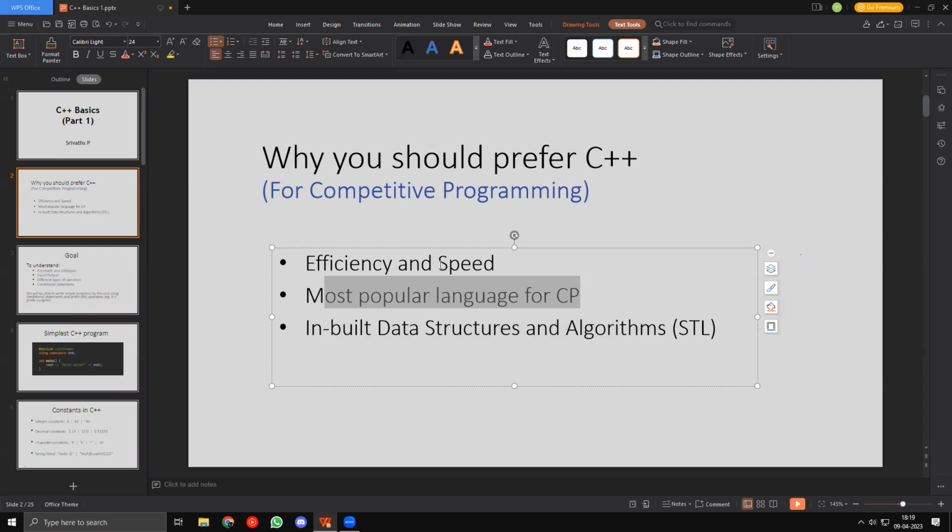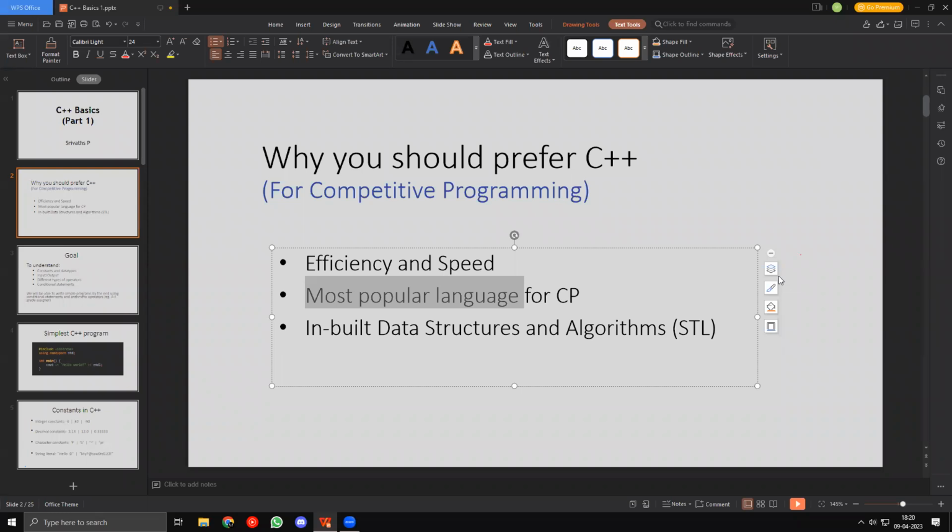If something is more popular, then you're more likely to find resources on that particular language. C++ is more popular than Python, and you will find a lot of articles using C++ for data structures and algorithms, but not many for the same in Python.